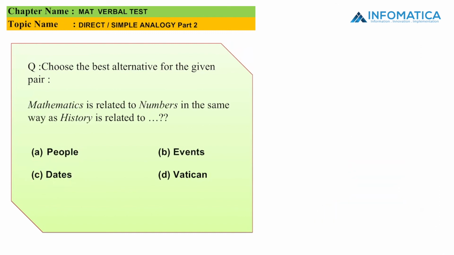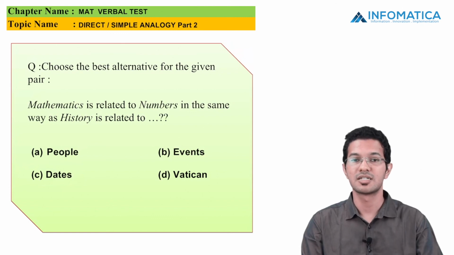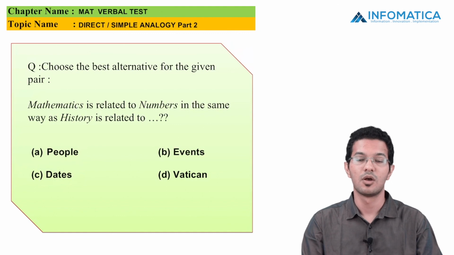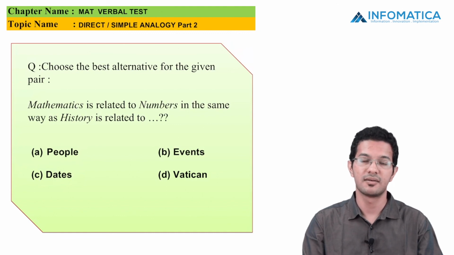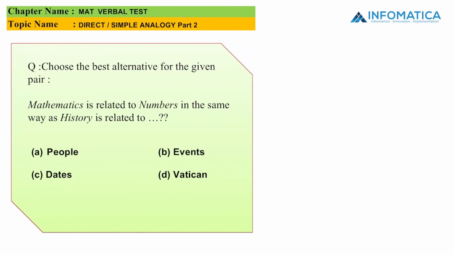Next question says mathematics is related to numbers in the same way as history is related to what? We know that in mathematics we study numbers. So what do we study in history? We study the events in history. So I can say that option B, events, is the right answer.